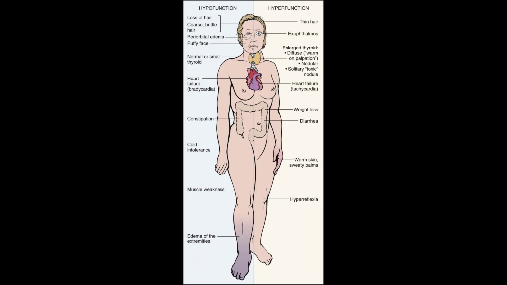If there's issues with the parathyroid as well with this, then you're also going to have calcium issues. They have a cold intolerance. They get very cold very quickly. They have muscle weakness, swelling. They have edema of the extremities. You can see how swollen the leg looks on the side with hypothyroidism compared to hyperthyroidism.